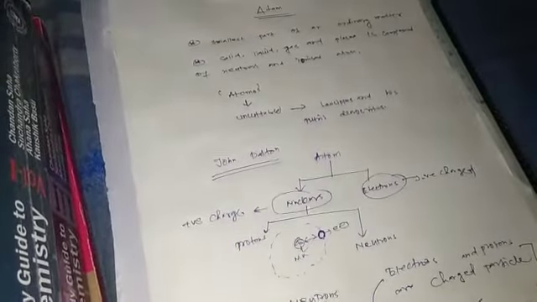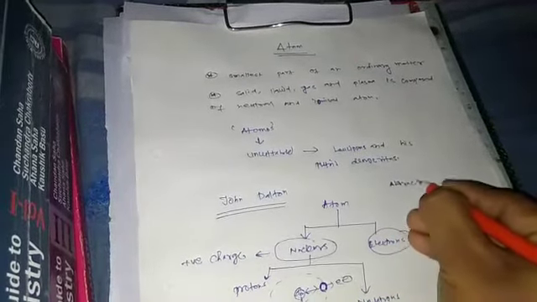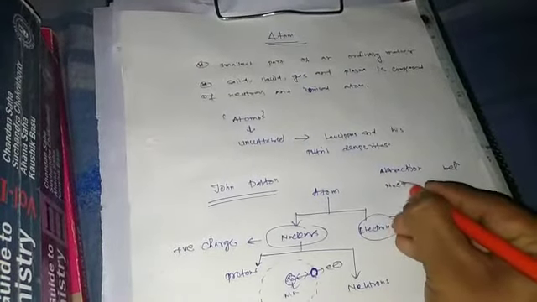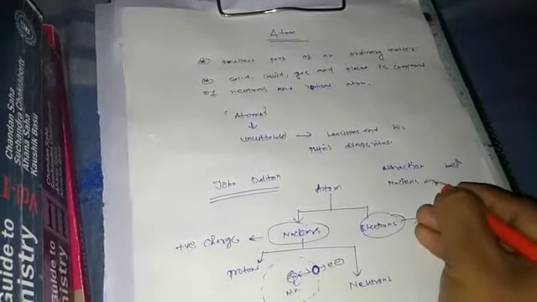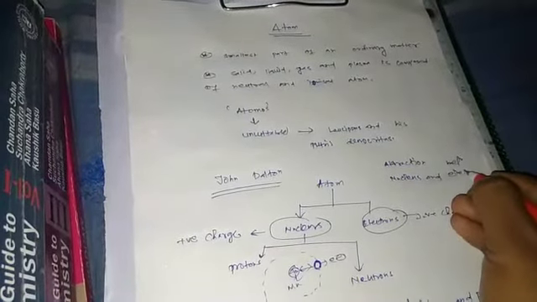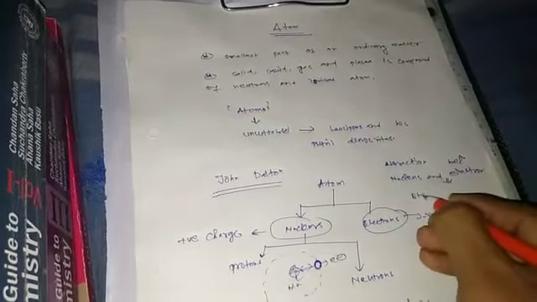The attraction between nucleus and electron is electromagnetic force.